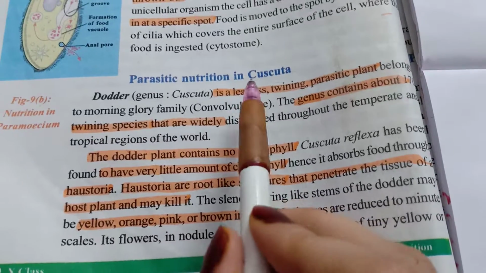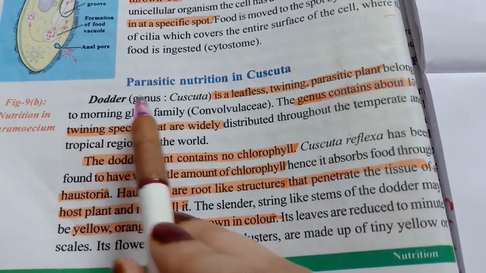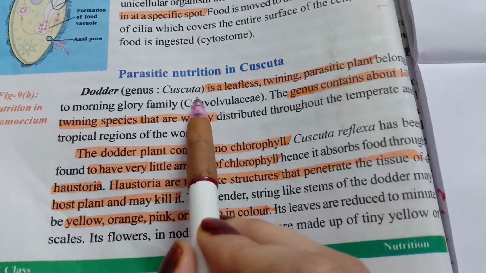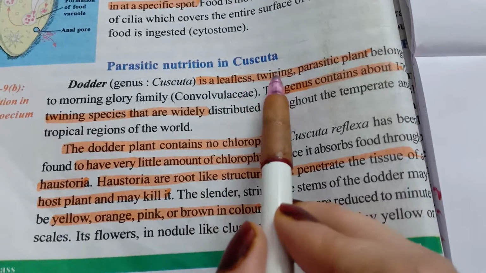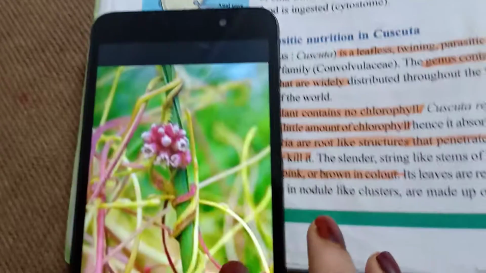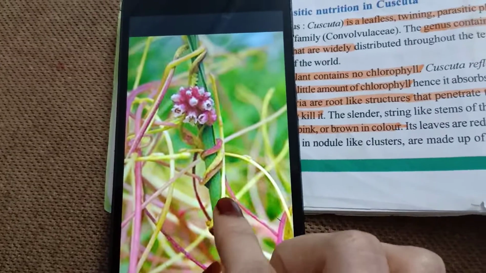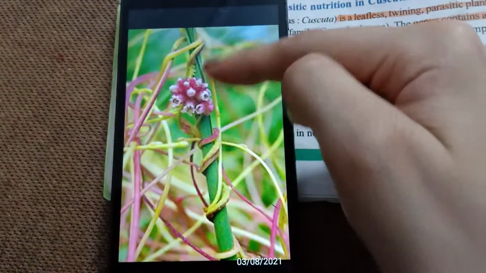We will see. Cuscuta is commonly called the dodder plant. It is a genus of plant. It is a leafless plant, which means it does not have leaves. It is a twining plant, which means twining plants in the sense it has a cover. It will cover the host plants.